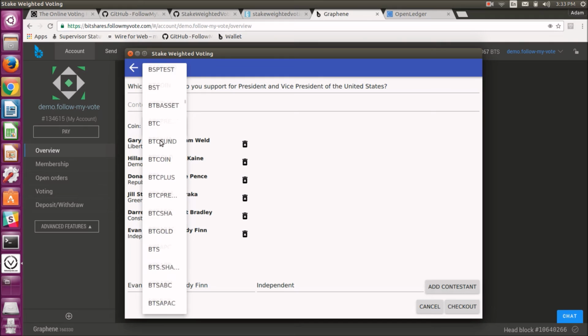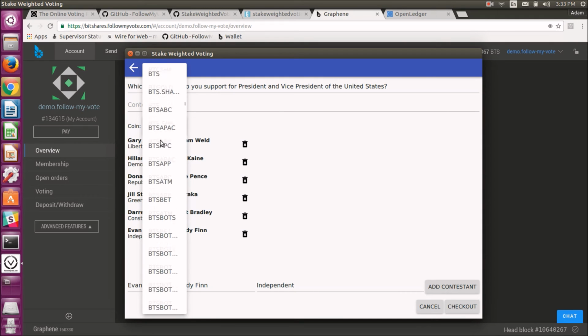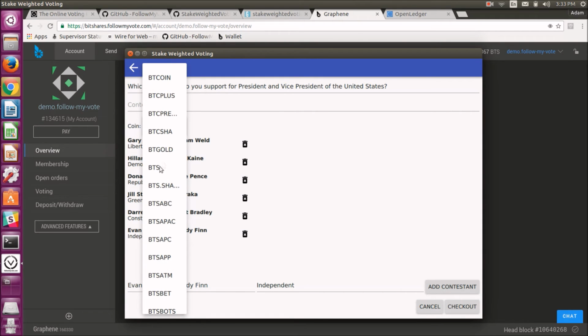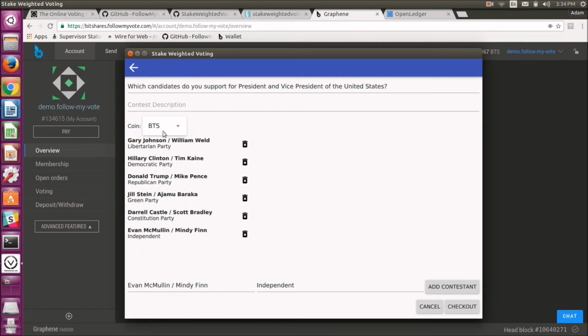When you're creating your contests, you'll need to select the appropriate coin that you want your votes to be weighted in. Now we're going to just go with the core asset on BitShares, which is BTS. That's the coin that everyone using BitShares should hold. And so creating the contest based on this coin will open up the poll to as many people on the BitShares network as possible.